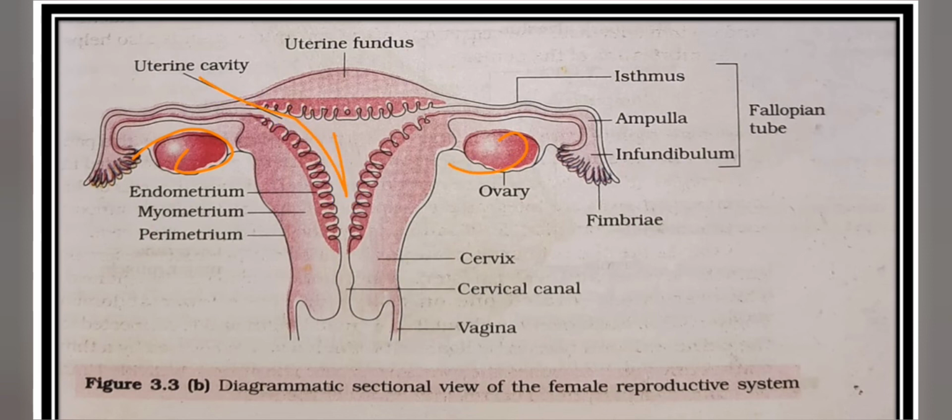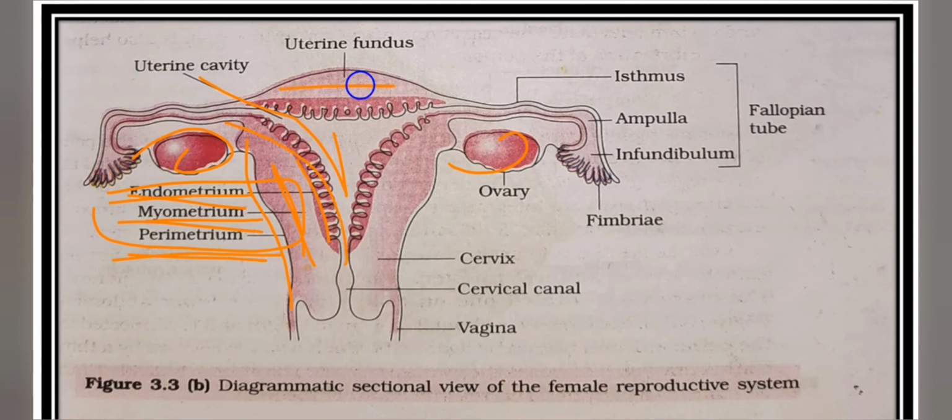These are the three layers. They are perimetrium, myometrium, endometrium. Perimetrium is the outer layer. Myometrium is the middle thick layer. Endometrium is a mucous layer which lines the uterine cavity.